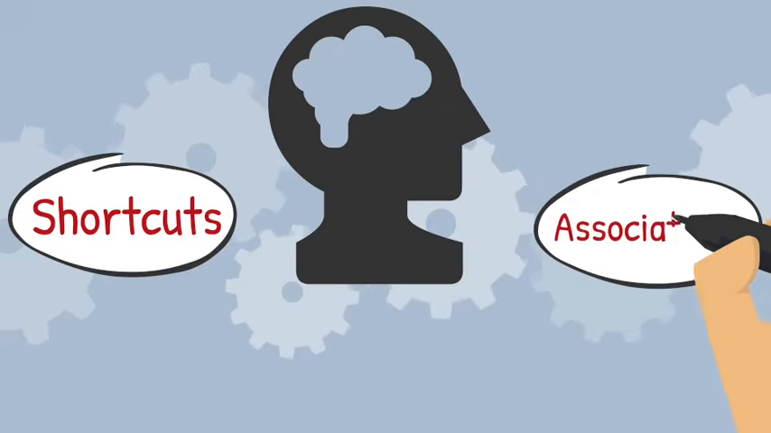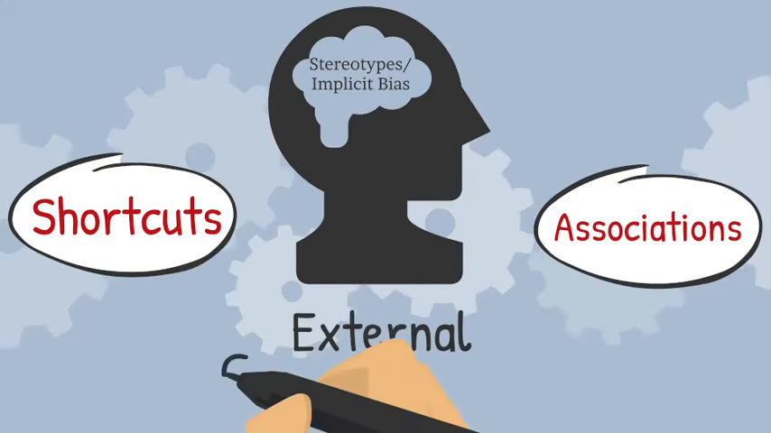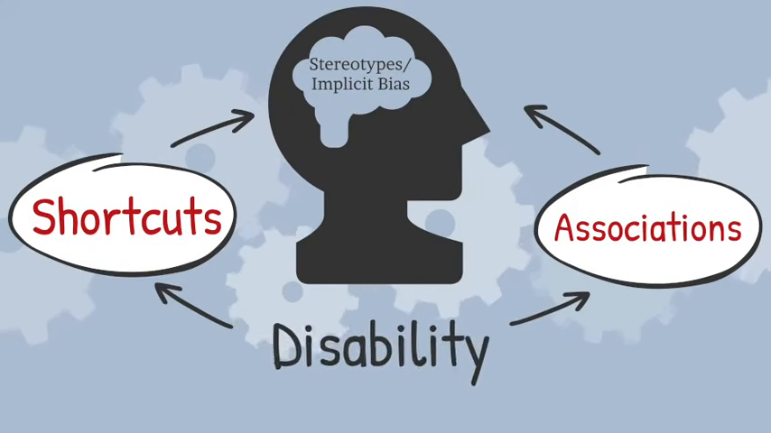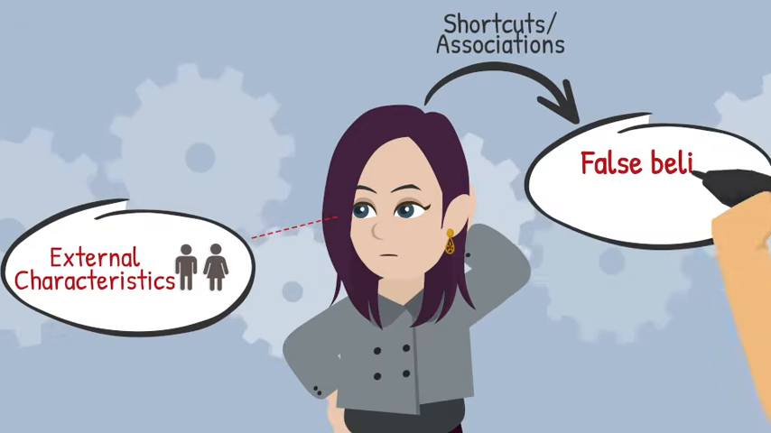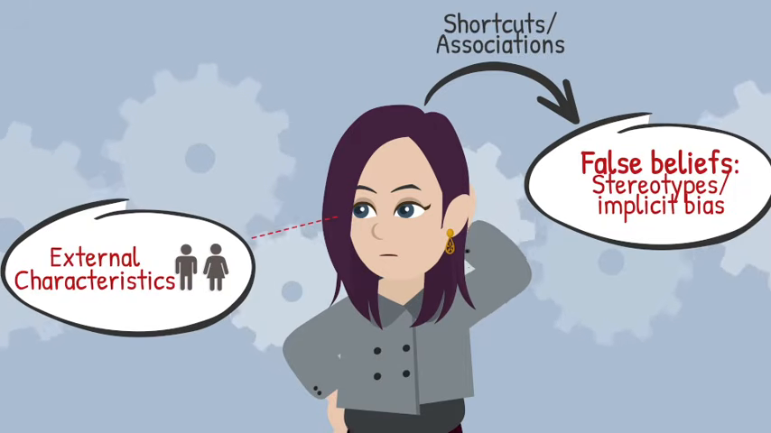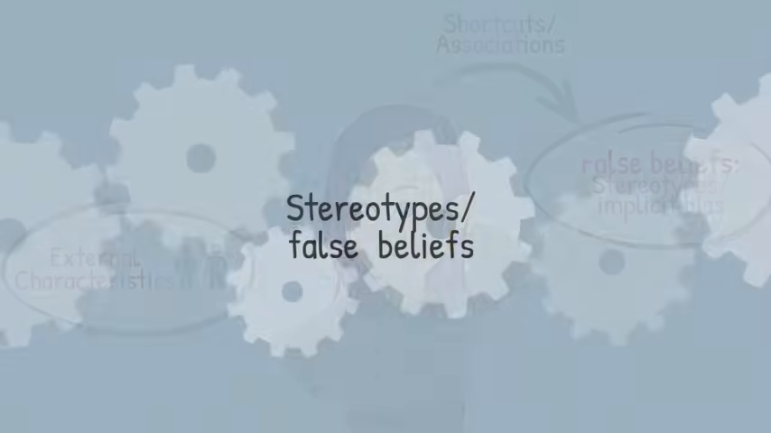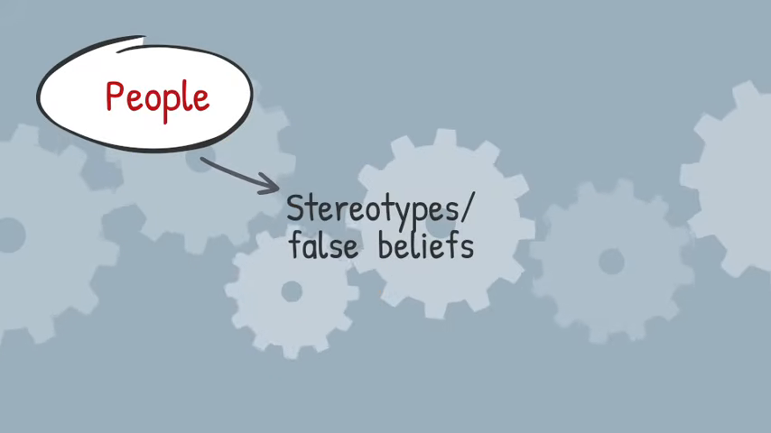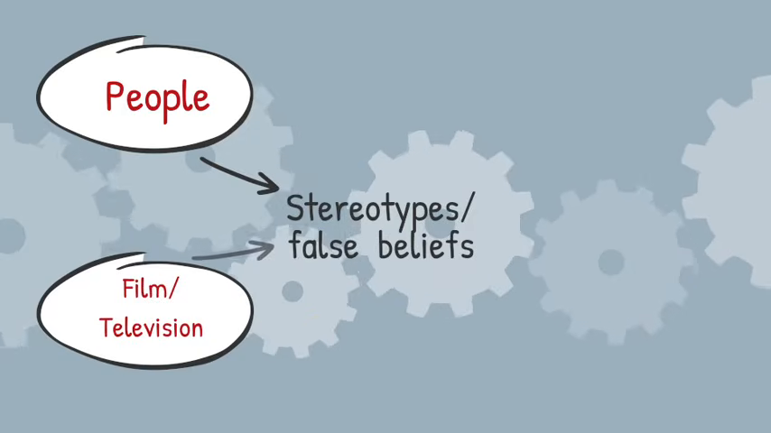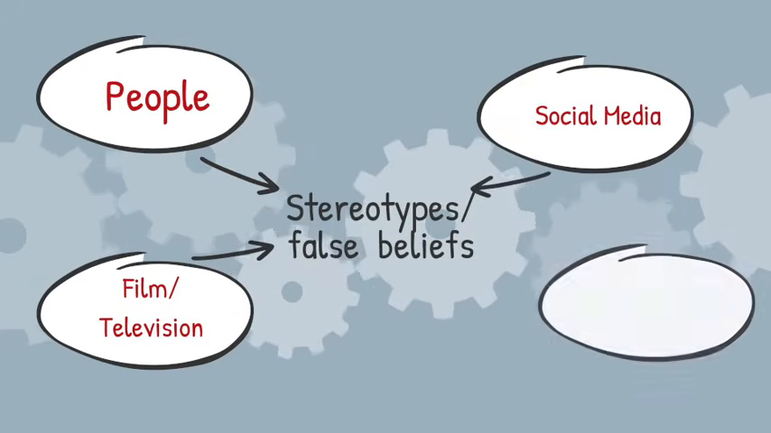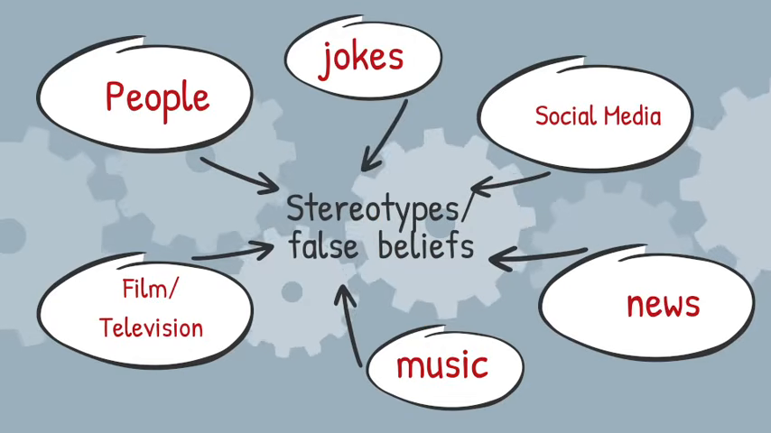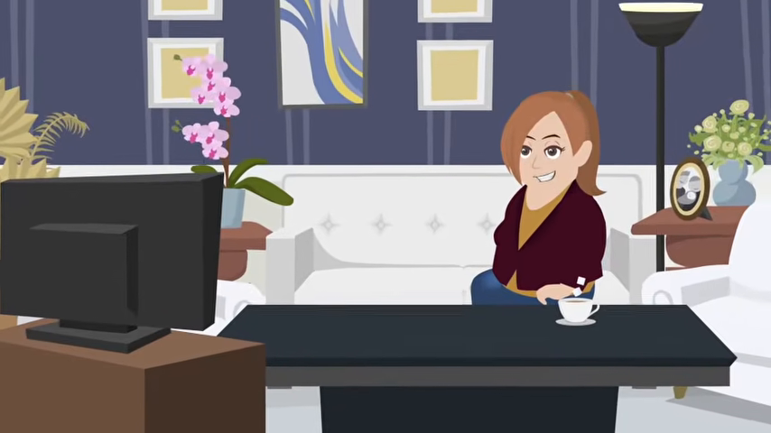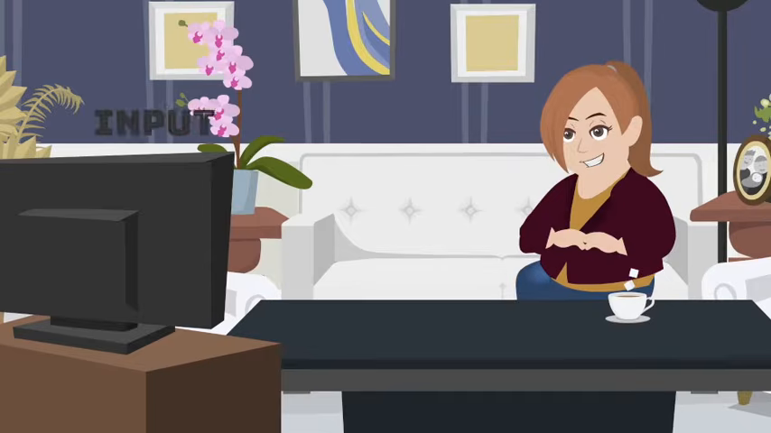These shortcuts and associations can also attach to certain people based on their external characteristics, such as race, age, disability, or gender. Implicit bias happens when our brain uses these shortcuts and associations to create false beliefs about a person or a group of people because of their physical characteristics. These false beliefs can be shaped by a variety of inputs, including people we know or have observed, how different groups are portrayed in films and television, social media images, news, music, jokes we've heard, conversations we've had, and a lifetime of other inputs, most of which we do not consciously remember. These inputs can be true or false, but with implicit bias, they attach in a way that creates false impressions.